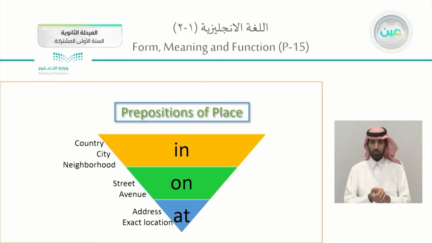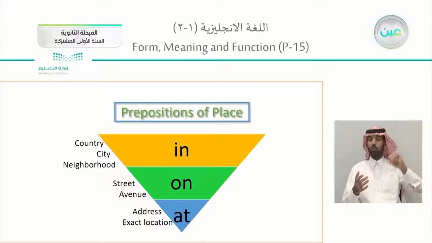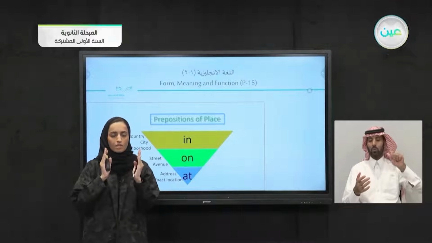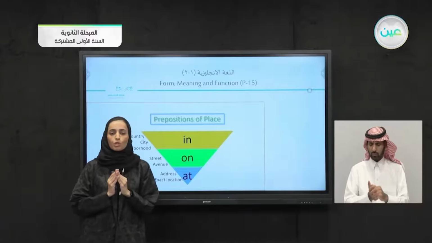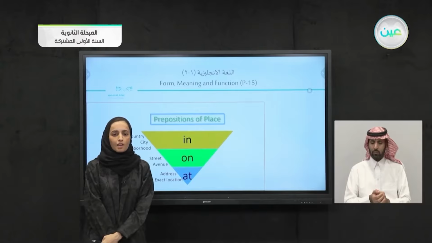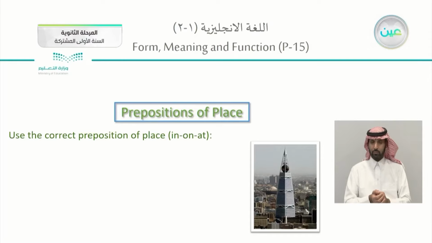So for something that is general or big, let's say a country or a city, in. Then we have on, for roads, streets and avenues. And we have at, which is smaller, the exact address. Okay, let's try to do this.